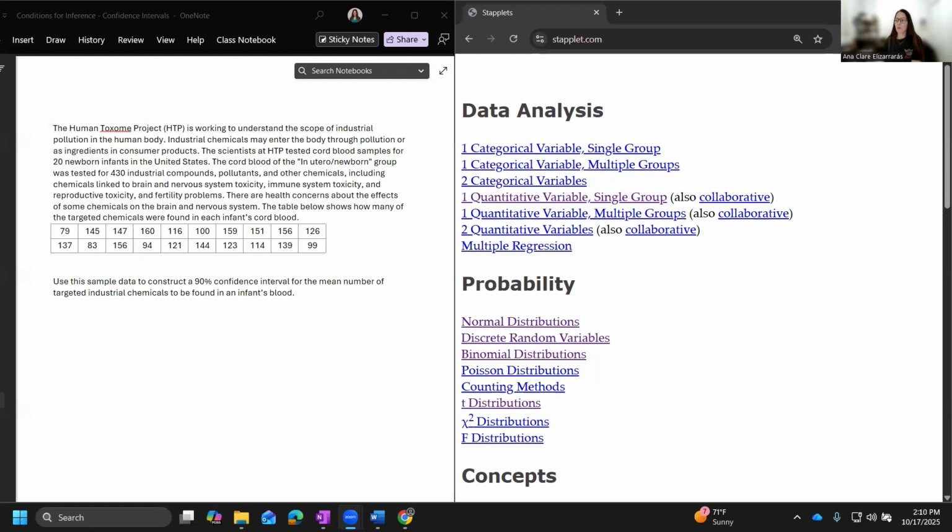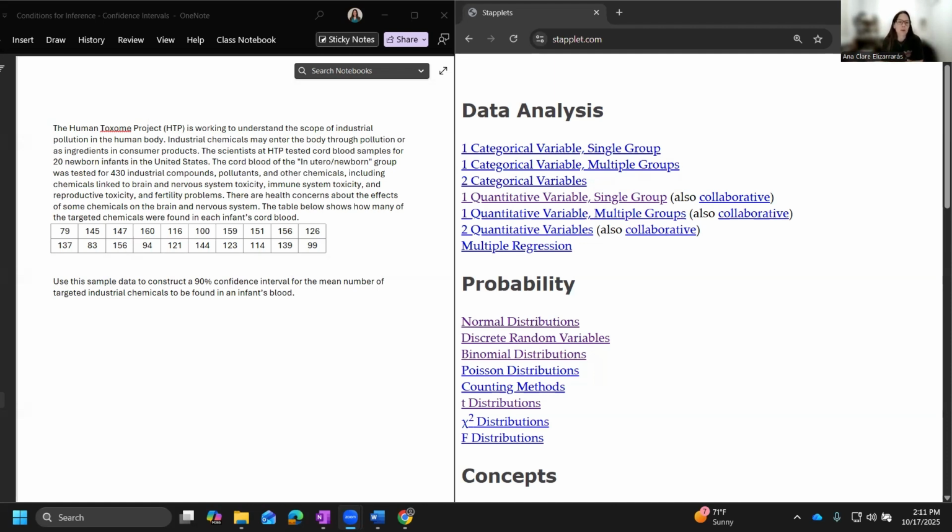Okay. For this question, I have the Stapplet shown on the right because I know that we're going to use it. It's a little foreshadowing for me. We've seen this problem previously. So just know that we've done the calculations for this confidence interval, but we didn't check the conditions. And actually, we should have checked the conditions before we even ran the numbers.